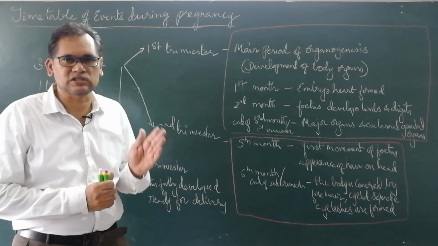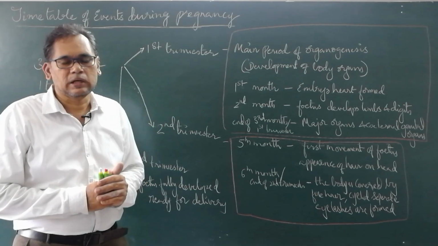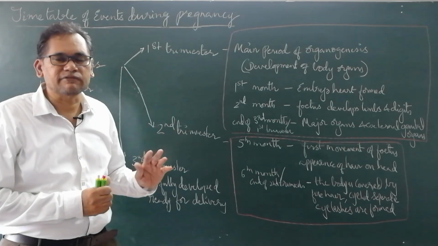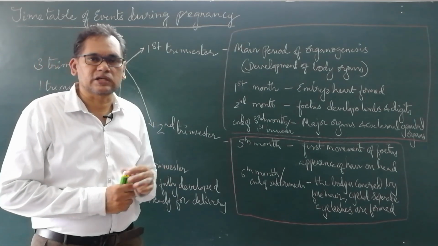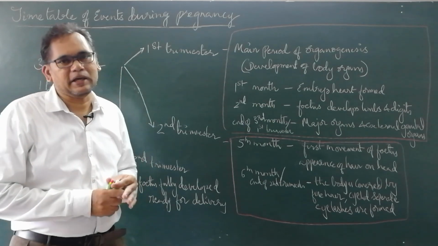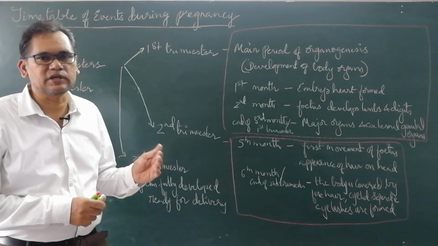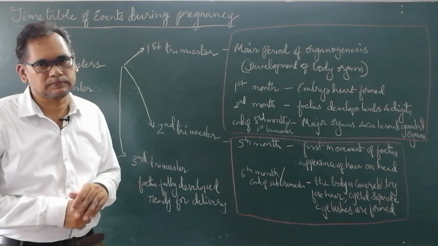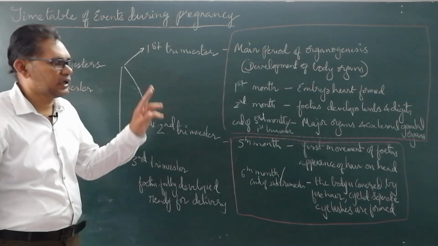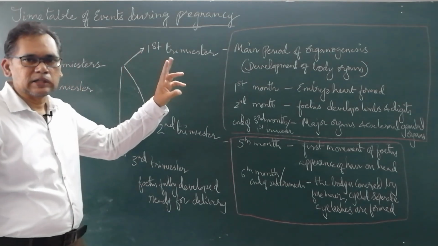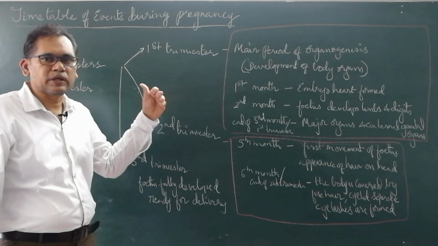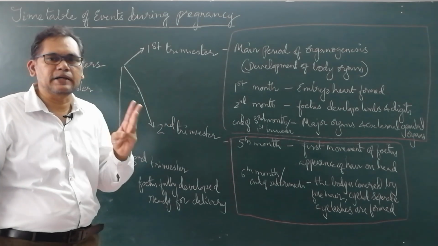If it is taken from the last menstrual cycle, it is 280 days, or otherwise 40 weeks.